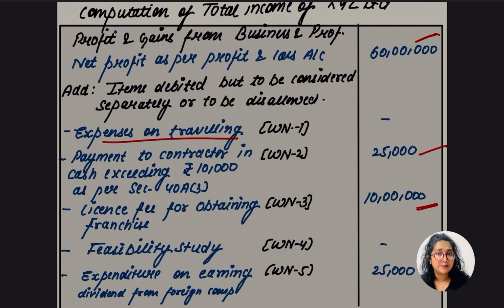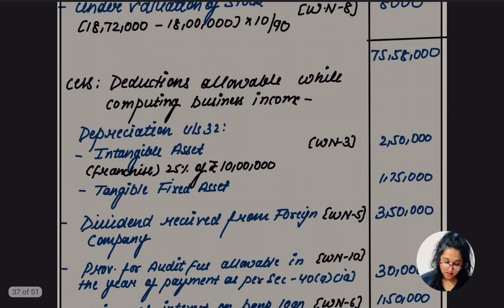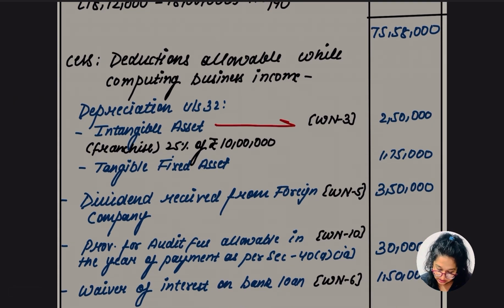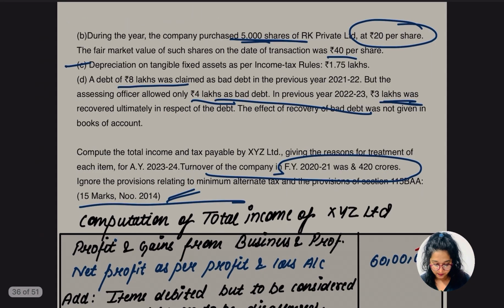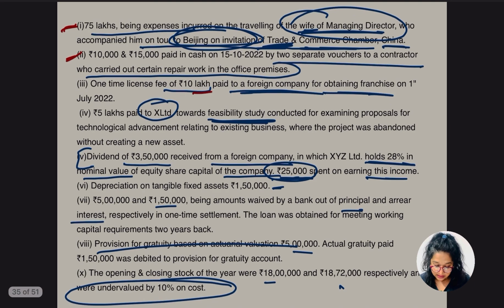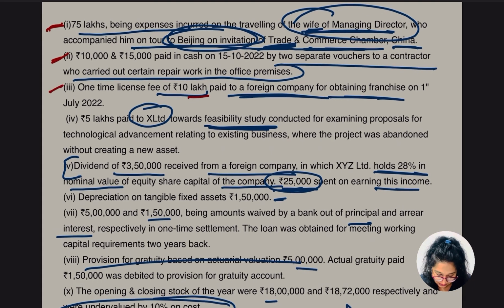And what about the depreciation? We are going to claim that depreciation. So yes, depreciation is here. Okay, 25% of 10 lakh, being used for more than 180 days, right? So yes, 2,50,000 is the depreciation amount for the intangible asset. Let's go for the other point. Yes, we have taken this. What about the 5 lakh? Is it going to be allowable? Yes, this is a revenue expenditure, feasibility study.